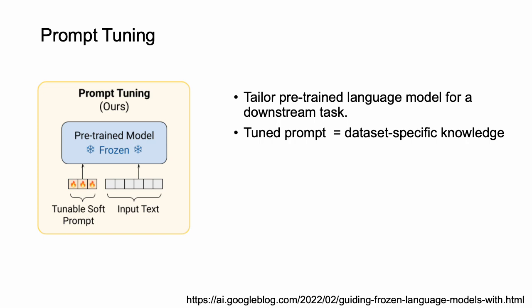To do that, we are inspired by the technique called prompt tuning. Prompt tuning tailors a pre-trained language model to a downstream task. Instead of tuning all parameters of a pre-trained model, we feed learnable parameter tokens called prompt with input text and optimize only the prompt parameters. One way of viewing this approach is that the tuned prompt has downstream dataset-specific bias, and the input-level token can absorb the dataset bias.